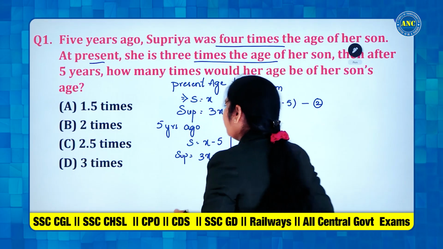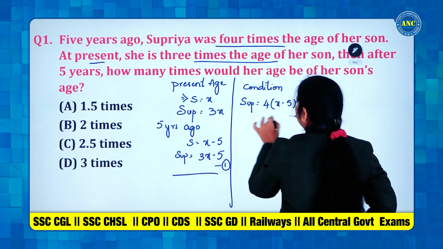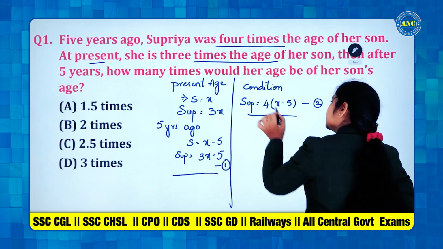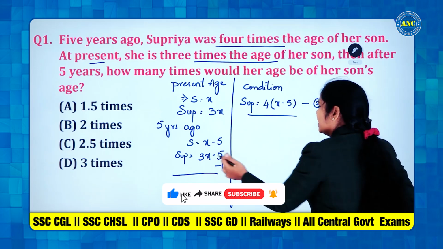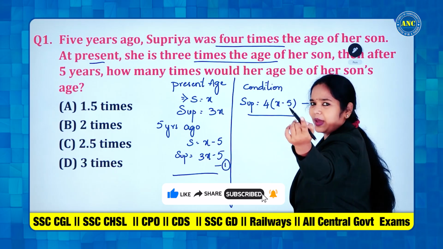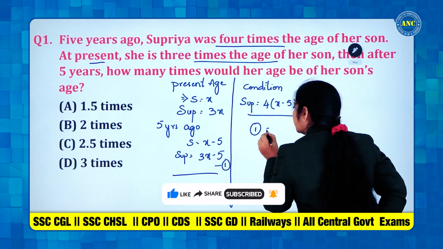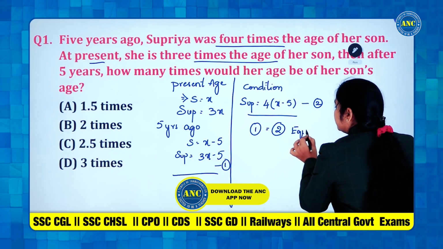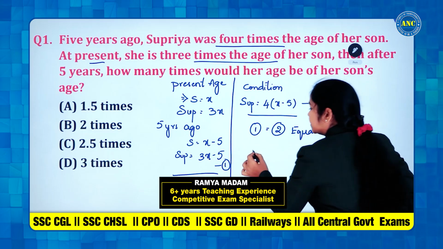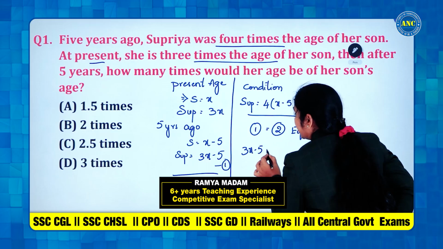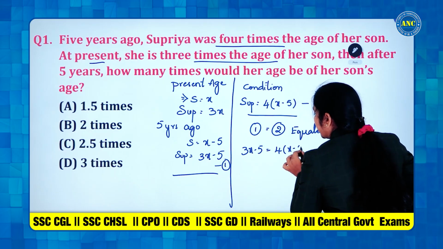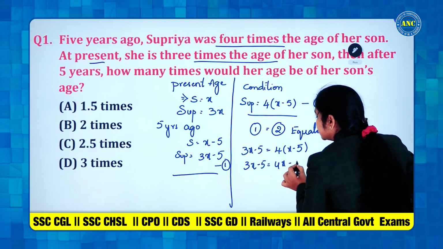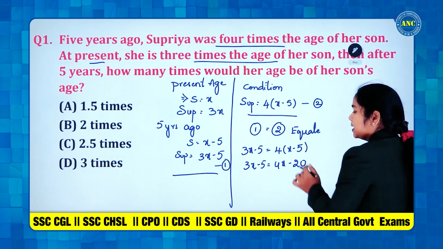Similarly, if you take this condition, 5 years back, Supriya's age, this is what they have given. What does that mean? Supriya's age will be the same 5 years back. That means we can equate the first equation with the second equation. So, 3x minus 5 is equal to 4 into x minus 5, or 3x minus 5 is equal to 4x minus 20.